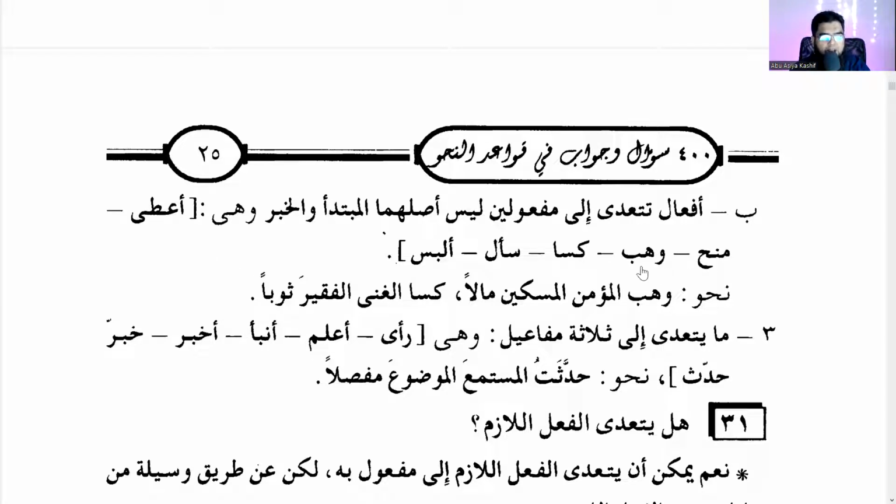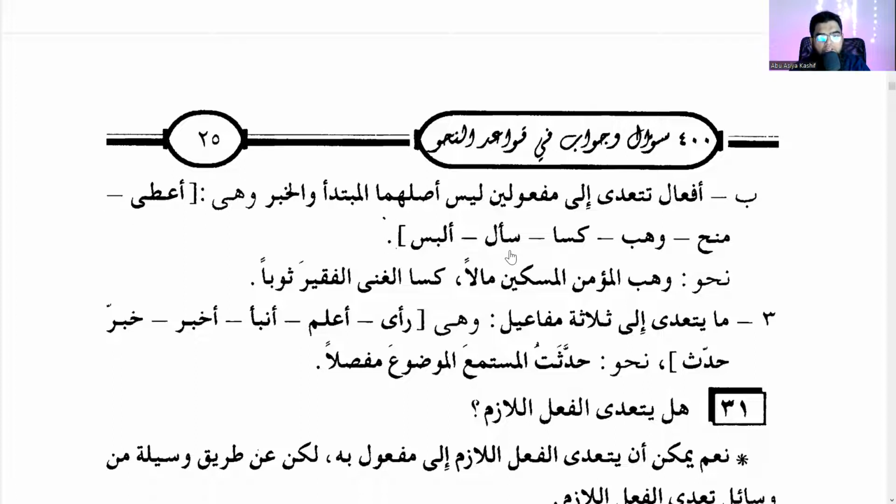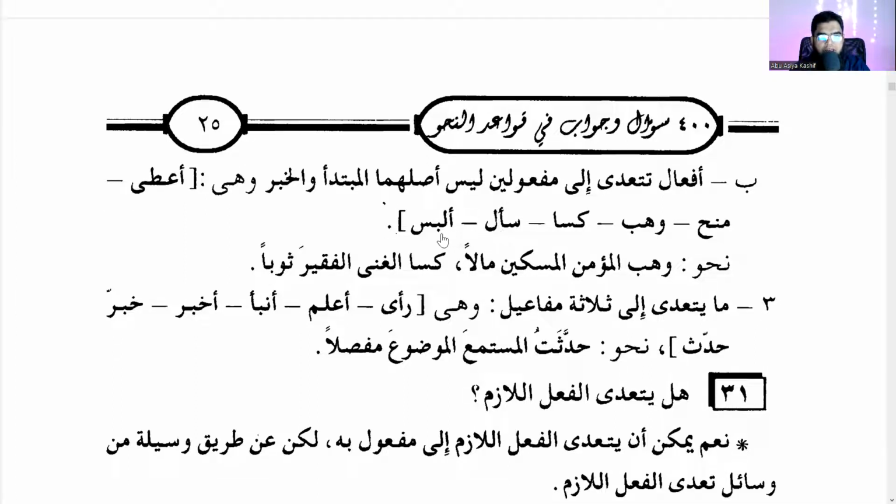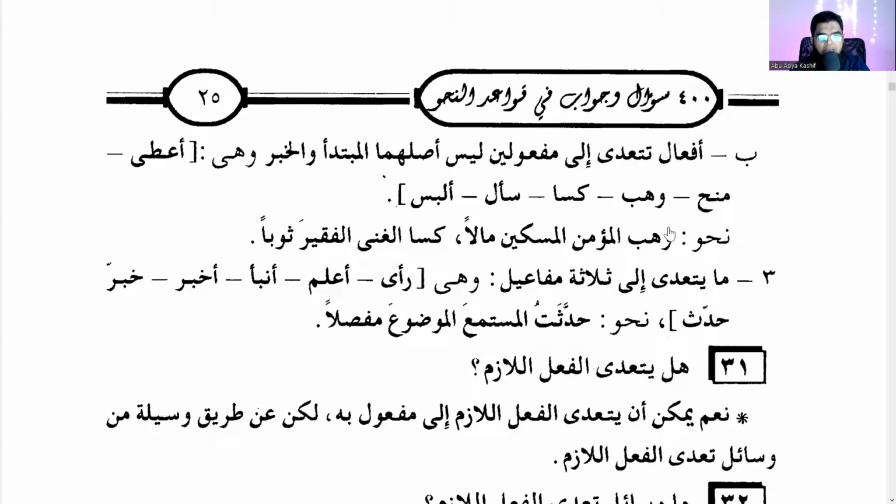So it's relating to giving. Manaha is also to grant. Wahaba, to grant. Kasa is to give someone something to wear. Sa'ala, to ask a question. So you ask someone something. Or not ask a question, but to ask him for money, I guess. Albasa, to make him wear something, same as kasa. Nahu wahabal mu'minul miskina malan. The mu'min, wahaba is the verb and mu'min is the fa'il. Al miskina maf'ulun bihi awwal, malan maf'ulun bihi thani. Correct? So the believer granted the poor man money. Now, if you delete this, al miskin mal, poor man money is not a sentence.